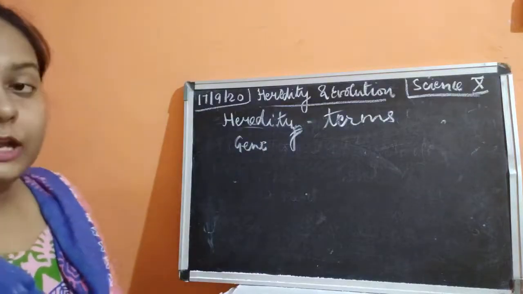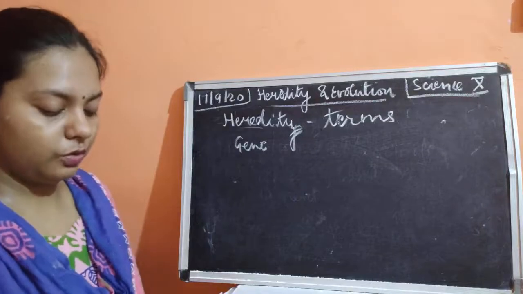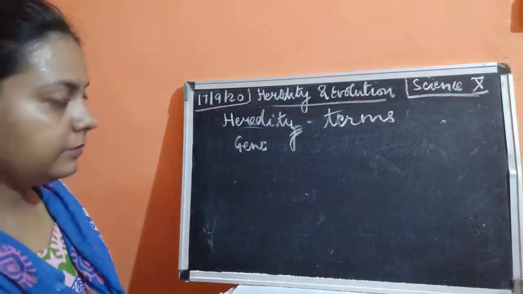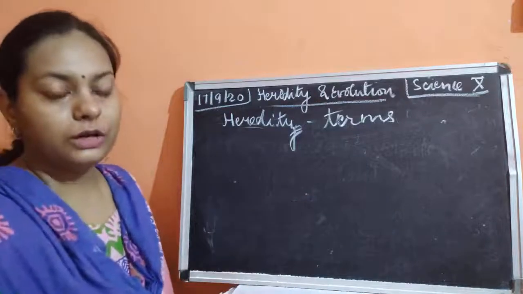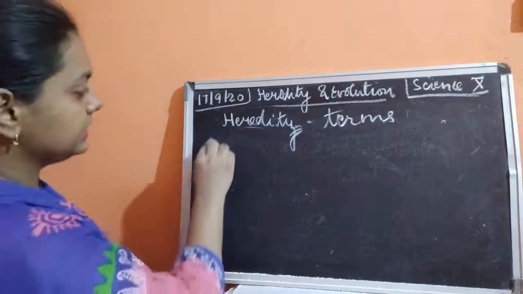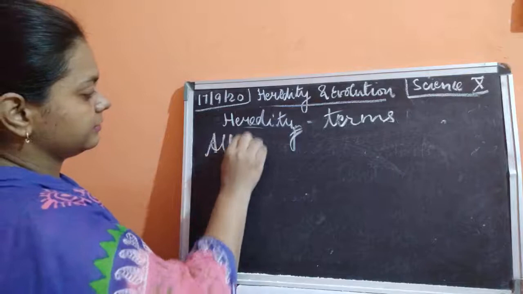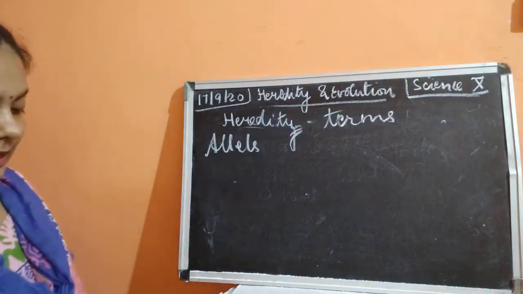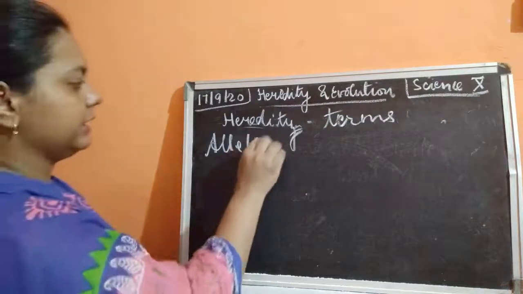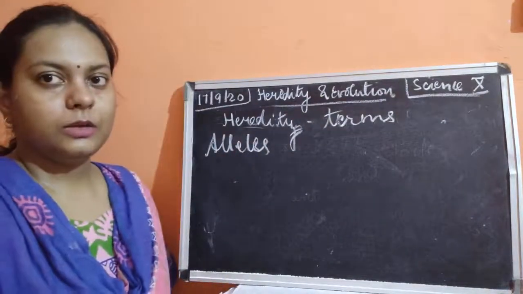Now in these genes also we have certain pairs. So here we'll talk about a very new word now, that is alleles. Okay, what do you mean by alleles? Alleles is a plural form.